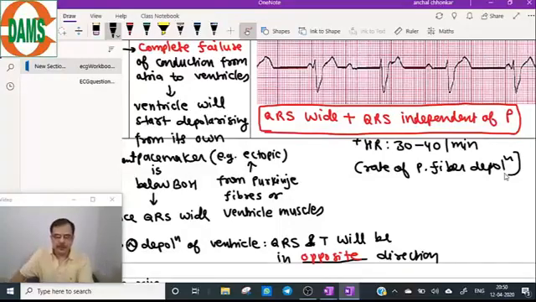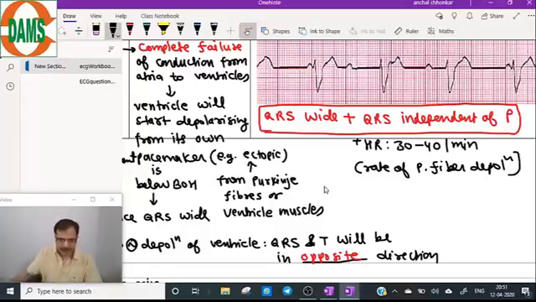Now coming to the description of the ECG: both atria and ventricles are depolarizing independent of each other. QRS is independent of the P wave. It is not dependent on the atrial impulse because the ventricle is generating its own pacemaker. So the P wave will be coming differently, and QRS will be coming differently.